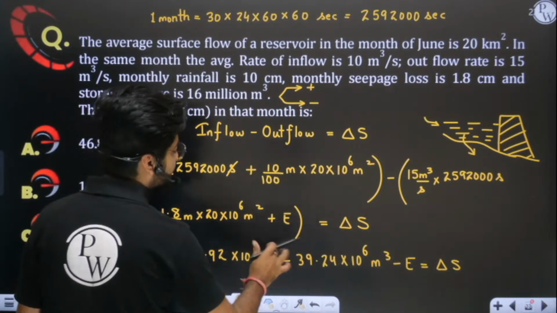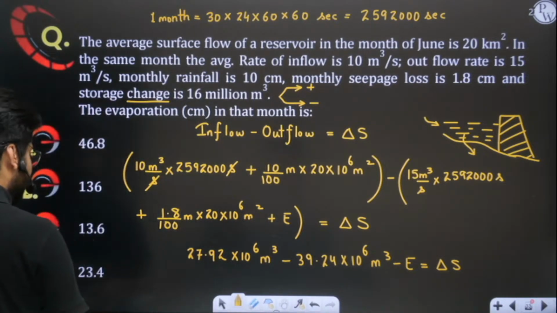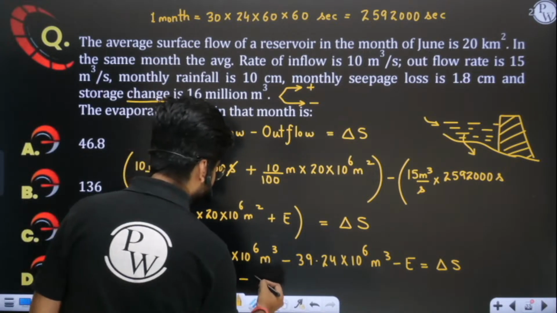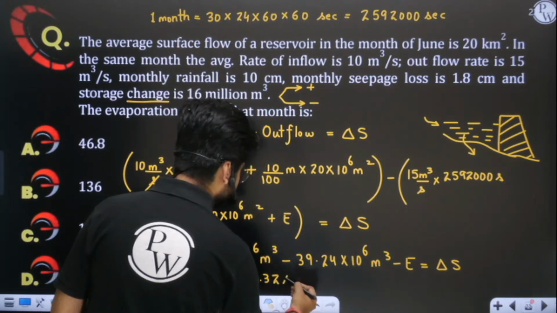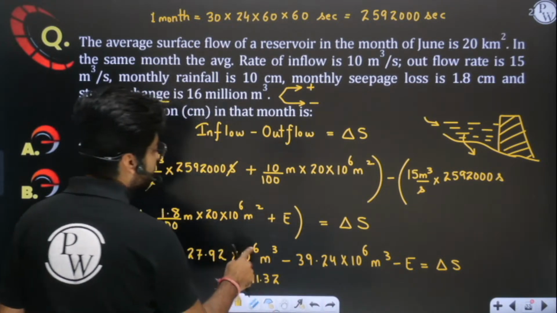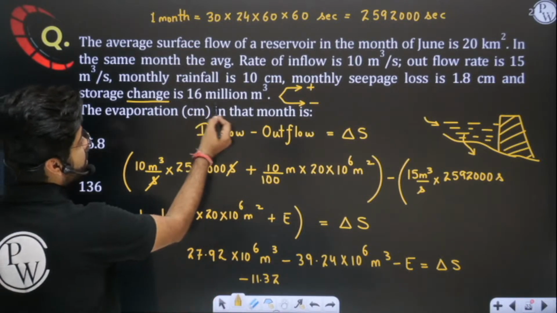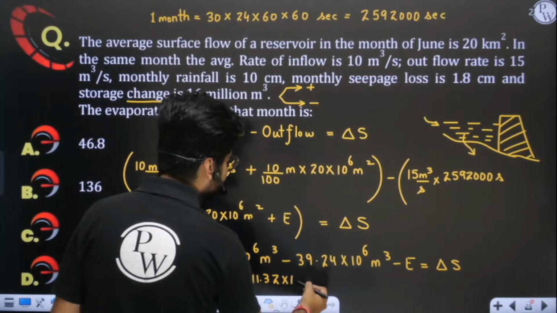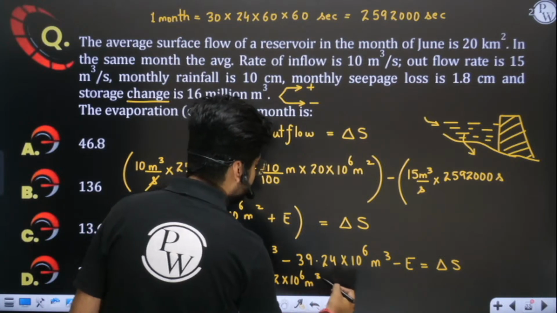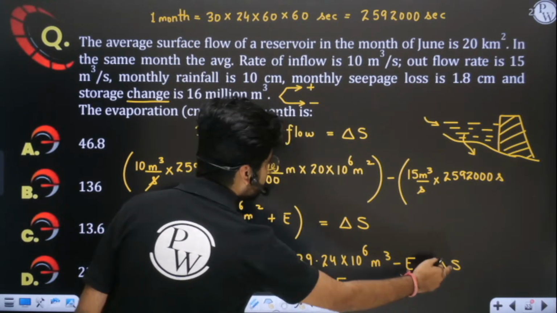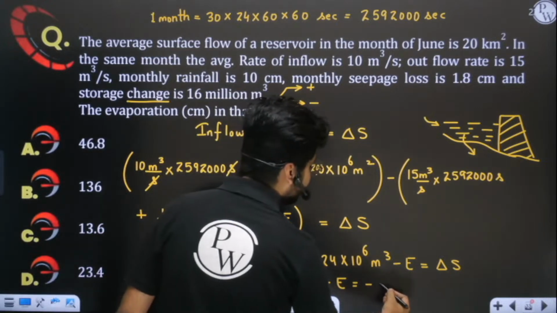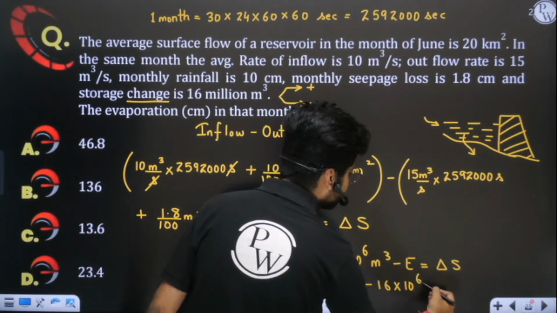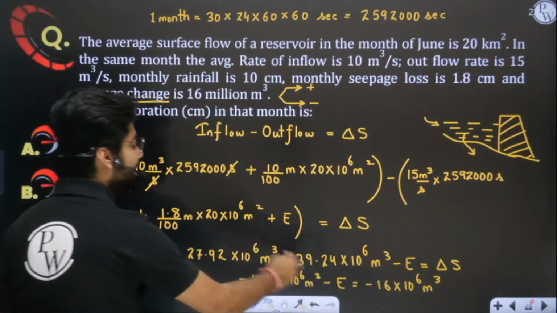So here, when you subtract, 27.92 minus 39.24, you will get minus 11.32. And you all know 10 power 6 is nothing but million. That's why I'm putting 10 power 6: minus E equals, this we have to put in negative, so this is minus 16 million. Million means 10 power 6 meter cube. So from here you can evaluate E.